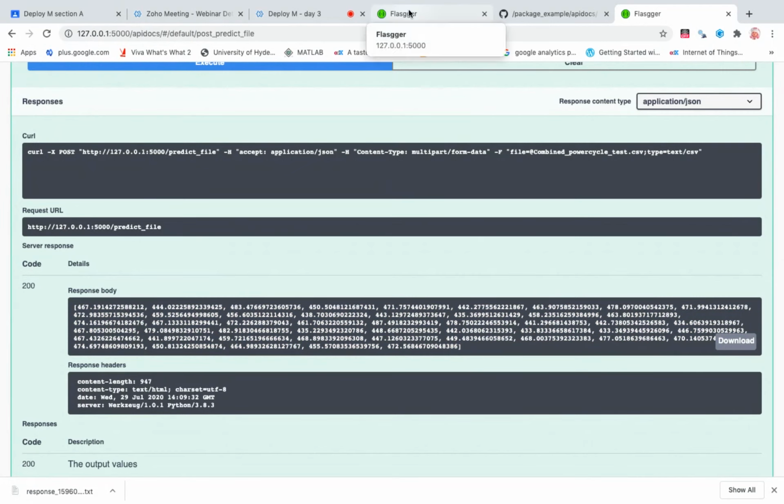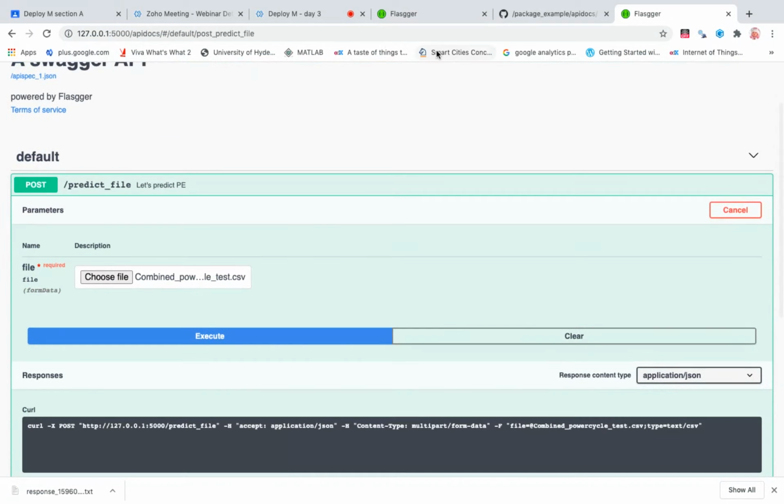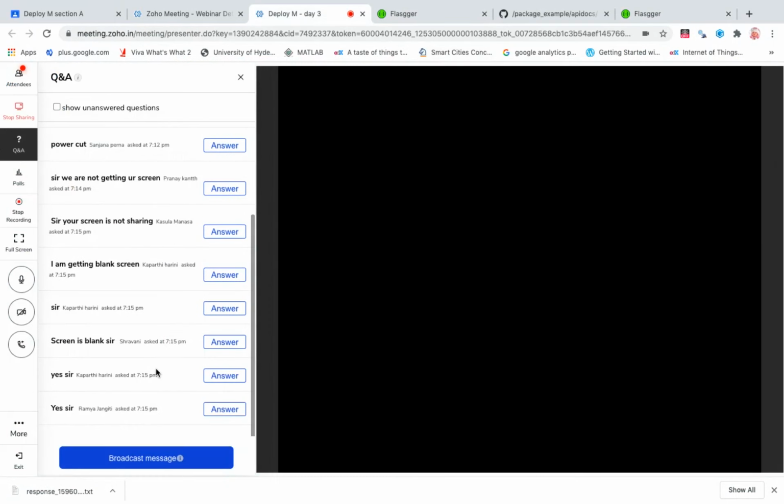So like this, you can test APIs by using the get method and post method. Creating APIs in industry plays a very major role, because whenever you build a model, you need to develop an API for it too. Any issues you are facing? Hope this is clear with respect to get request and post request.